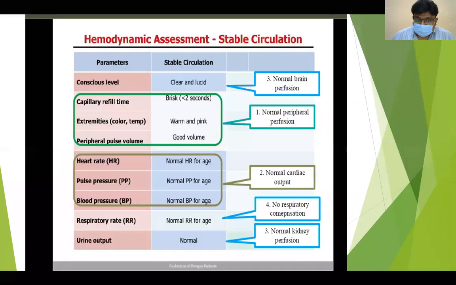Other important signs to look for are rash, tachypnea or acidotic breathing, which indicates shock, and the tourniquet test, repeat if it is negative. So, what do you mean by stable circulation? In a patient with dengue presenting with DSS or dengue shock syndrome, first we should know what is meant by stable circulation.